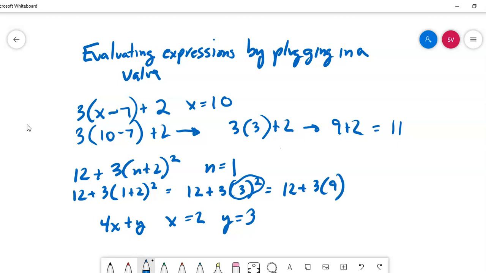3 squared expands out into 3 to the first times 3 to the first, because when you have matching bases involved in multiplication, you add the exponents. So you could, that's how you go from this backwards, but you could expand it out. So 3 to the first times 3 to the first is 9. So now we have 12 plus 27, and that should give us 39.